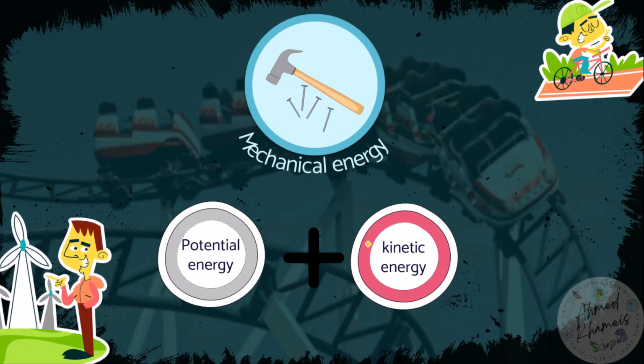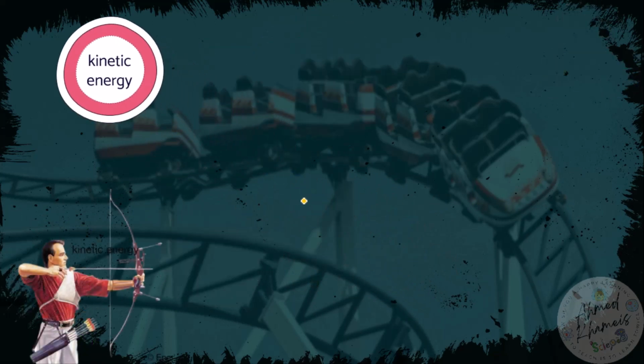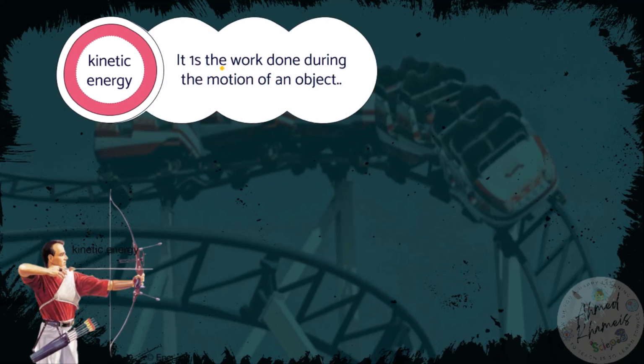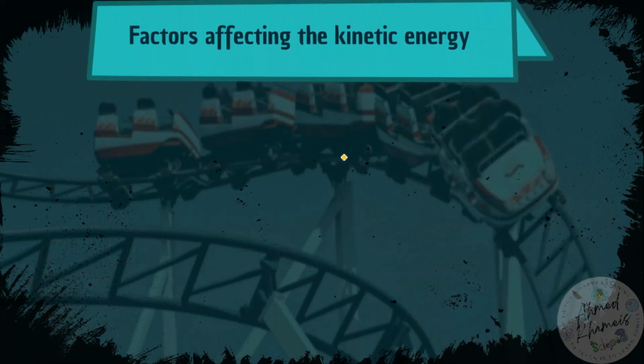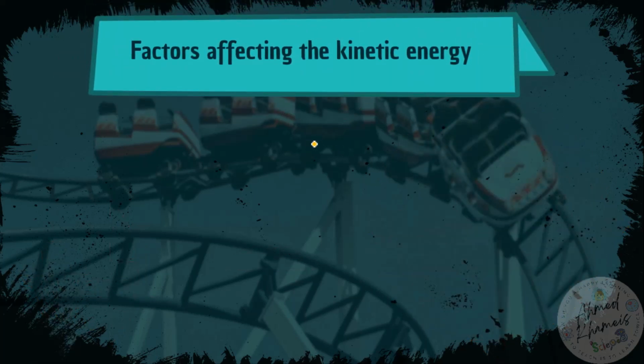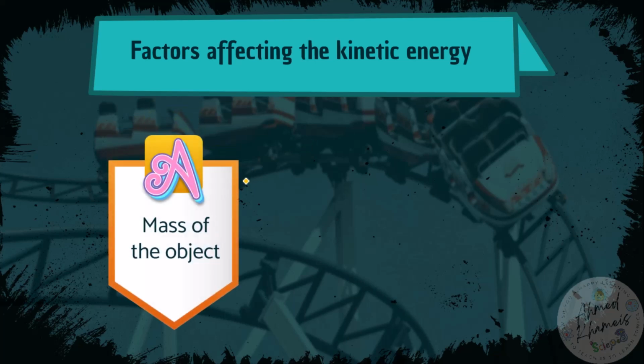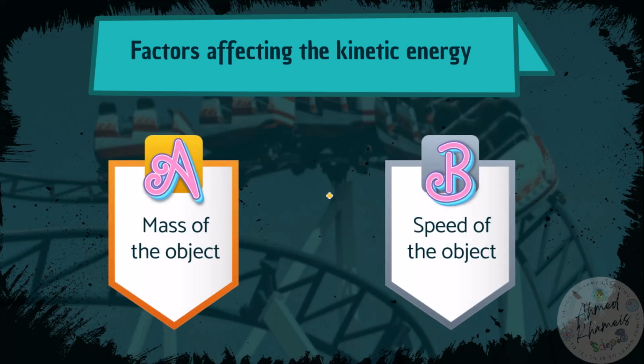So second, we talk about kinetic energy. The kinetic energy is the force or the work done during the motion of an object. So when you release the arc, the work done and stored in potential energy is changed into kinetic energy. And the factors affecting the kinetic energy are the mass of the object and the speed of the object.